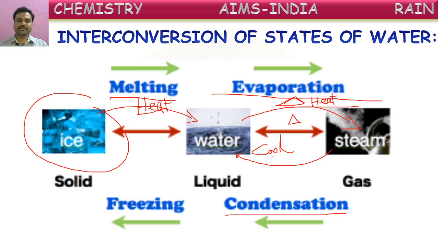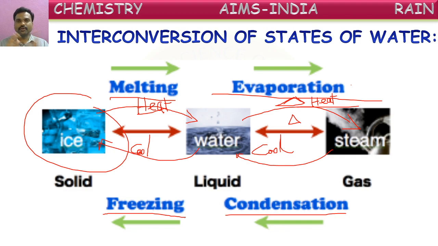Conversion of gas into liquid on cooling is called condensation. If you cool water further, to very low temperatures, then what happens? This water converts into solid. This liquid water converts into solid ice. That conversion of liquid into solid is called freezing. So in this way, by changing temperature, water can be changed from one form to another form.